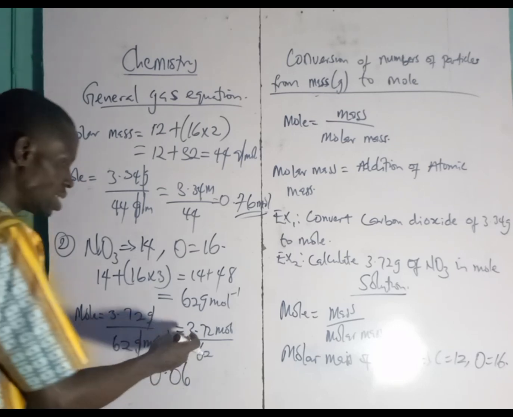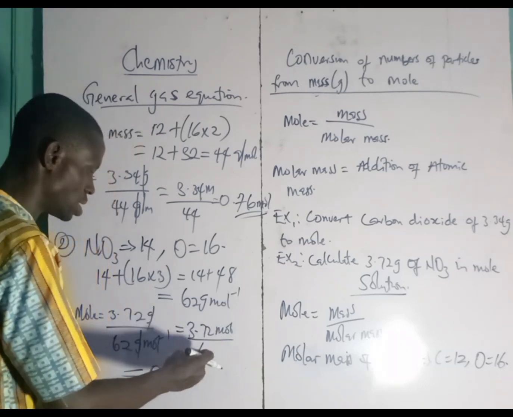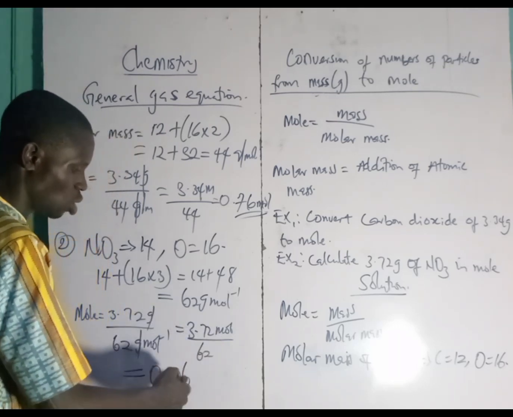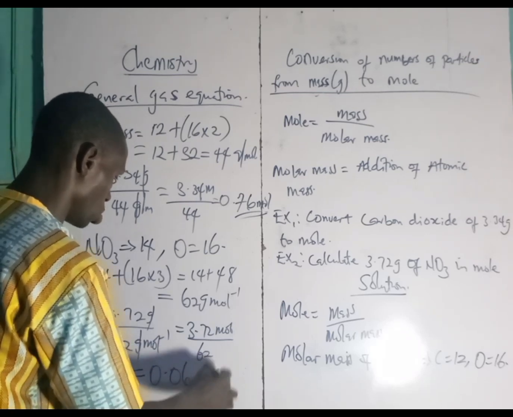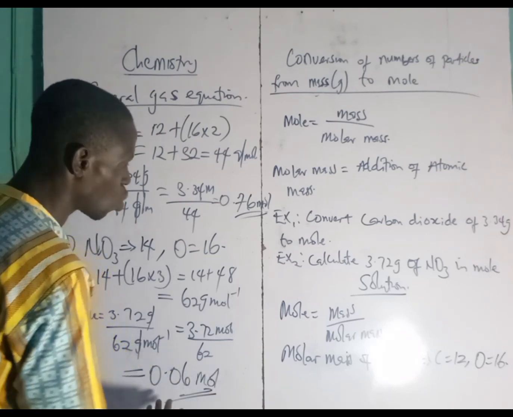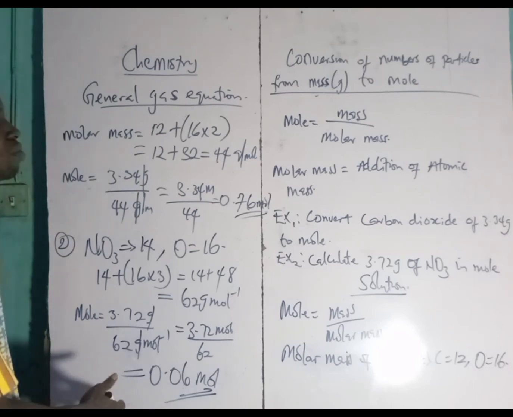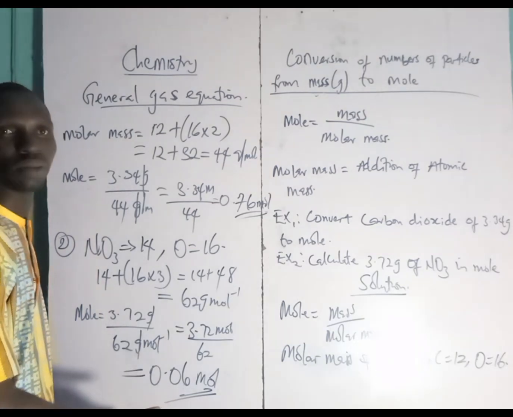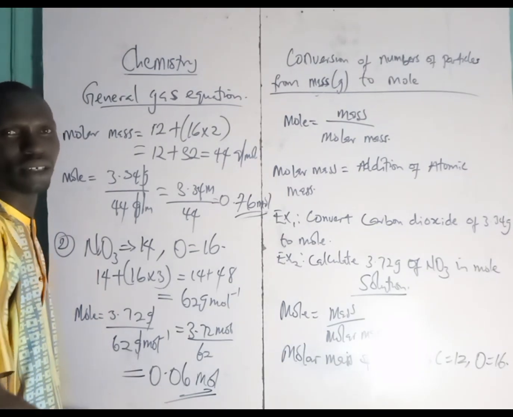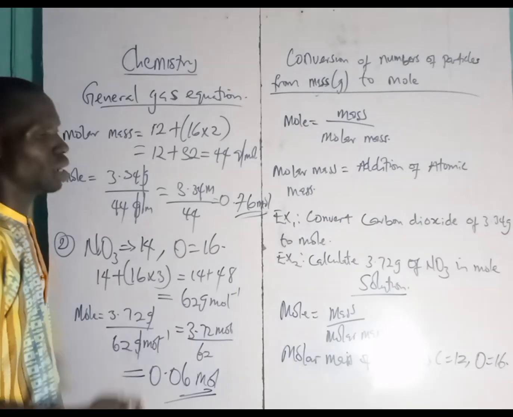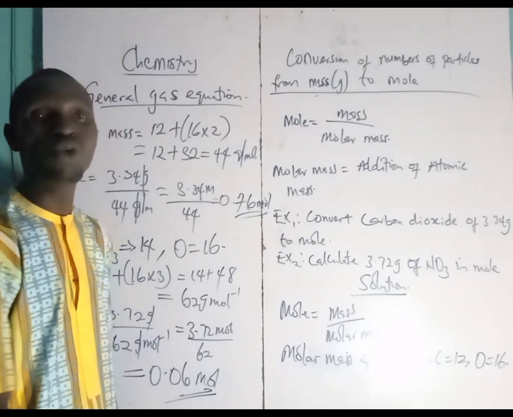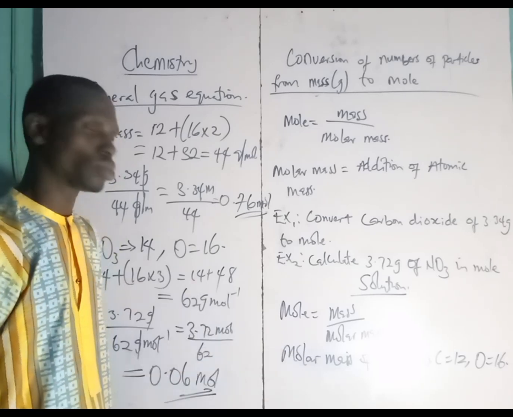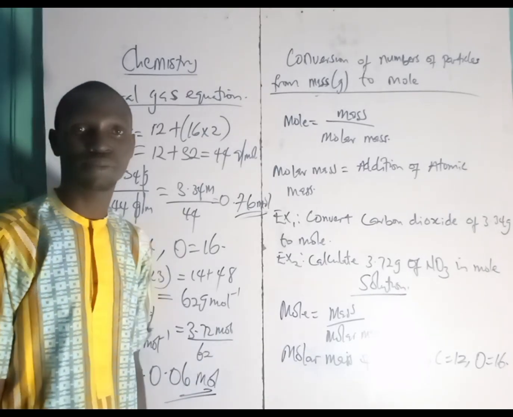So by the time we divide 3.72 by 62, our answer will give us 0.06 mole. So this is how to convert from gram to mole. You can see how easy and simple it is. Now, let's go and see other things that we need to put into cognizance before we go into some examples.